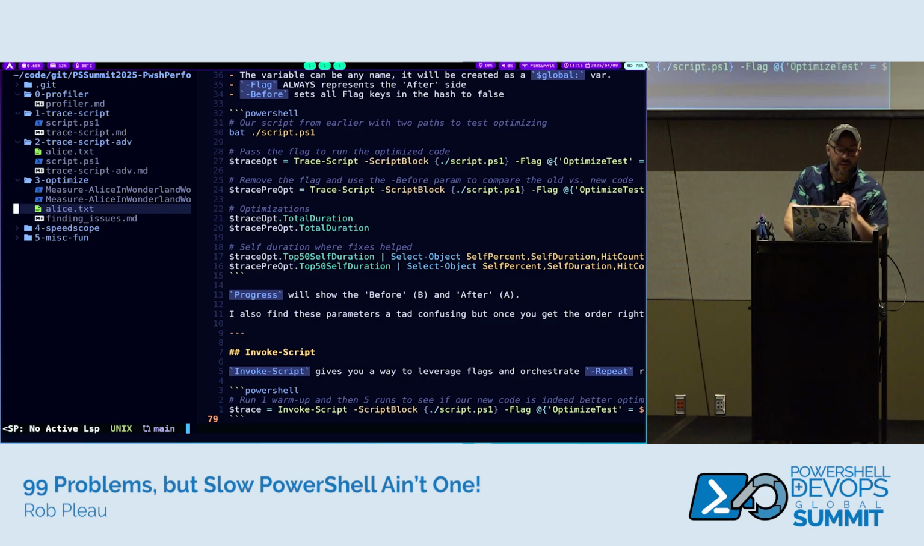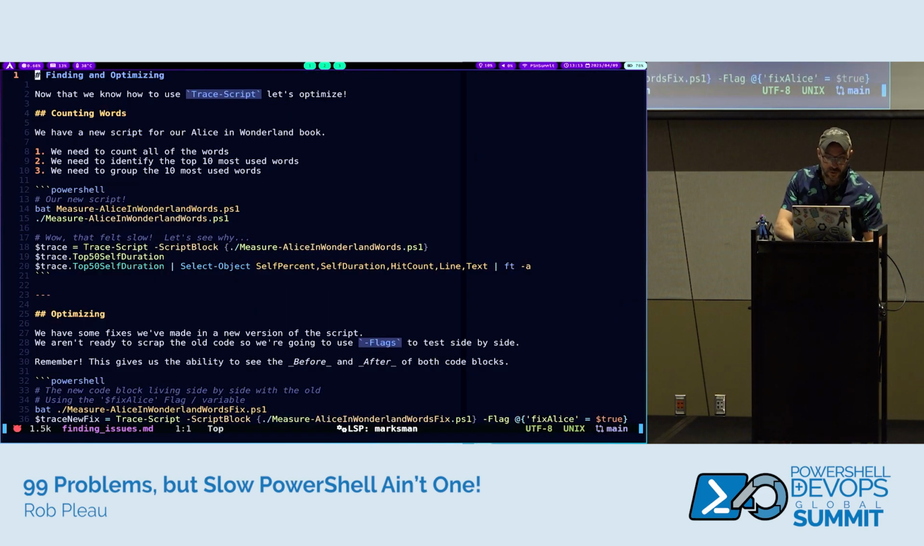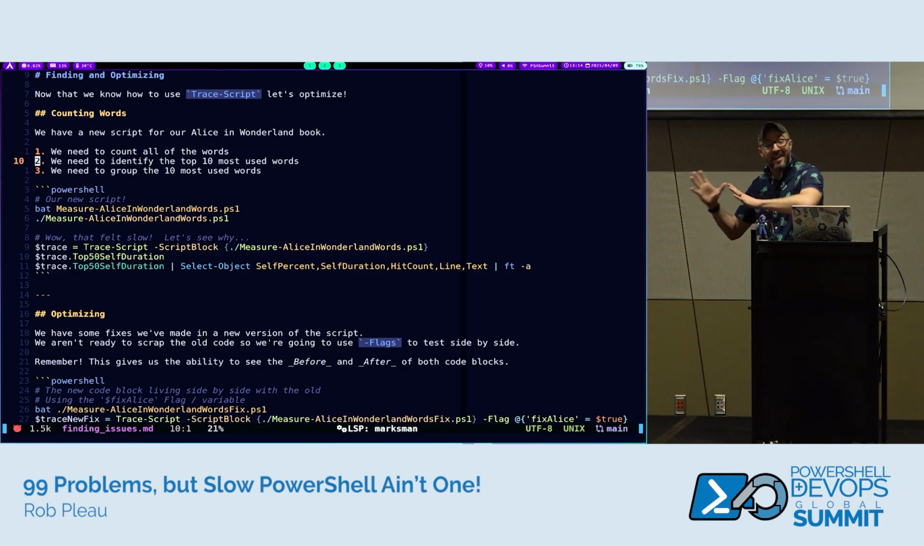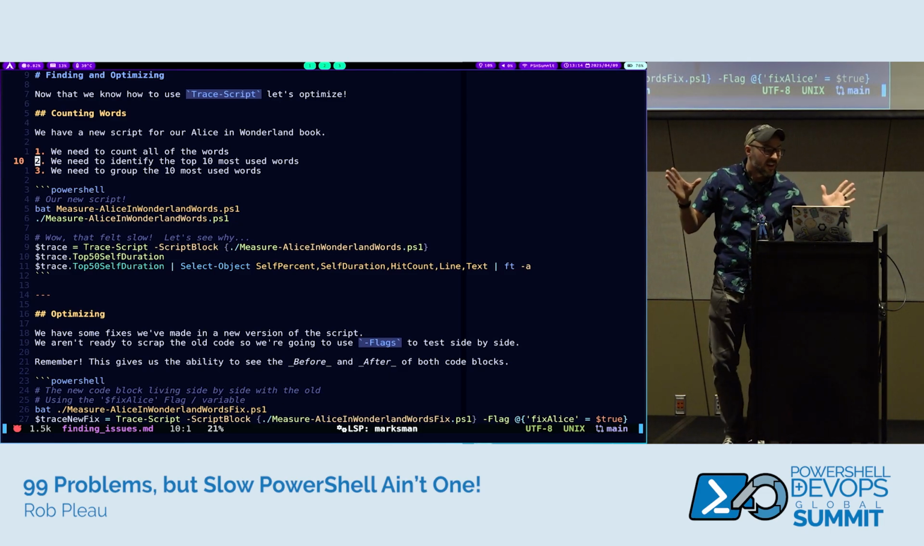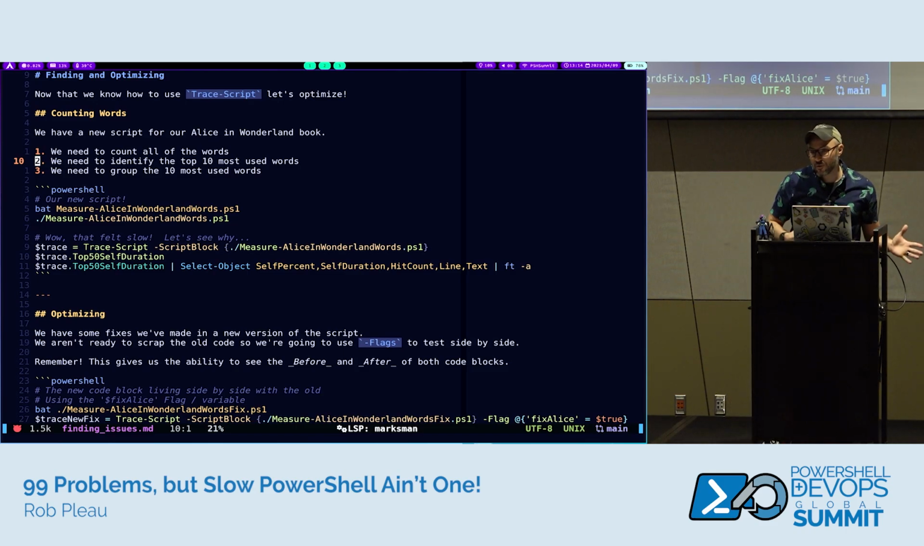So let's actually optimize now. We found our issues. We're going to go back to Alice in Wonderland here. We know how to use trace script. We've kind of hit all the fun points of it. So we need to go to the book. We have to count all the words, identify the top 10 most used words, and then group those top 10 most used words.